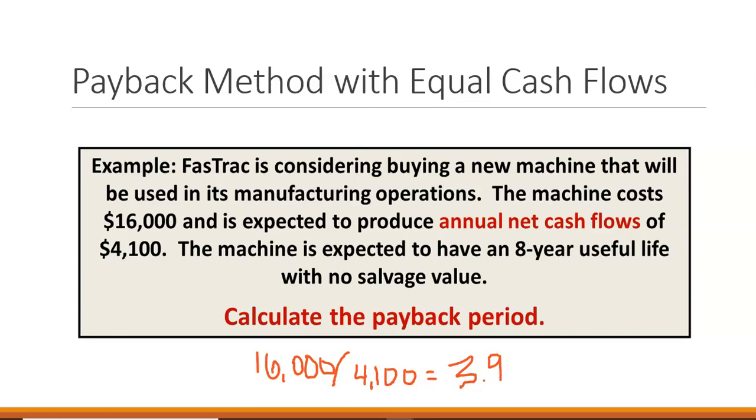So with the annual net cash flows of $4,100, it will take us 3.9 years to pay back that investment.